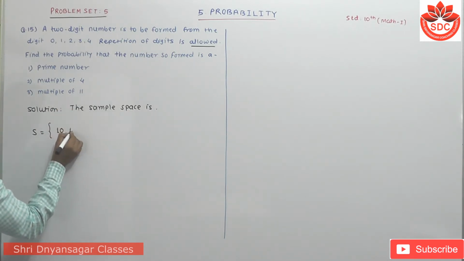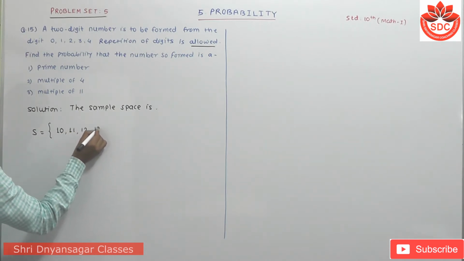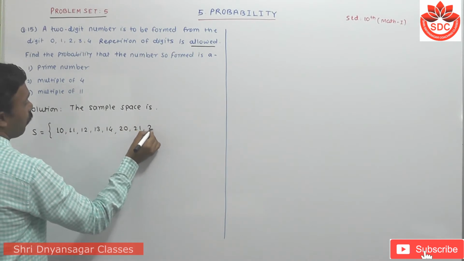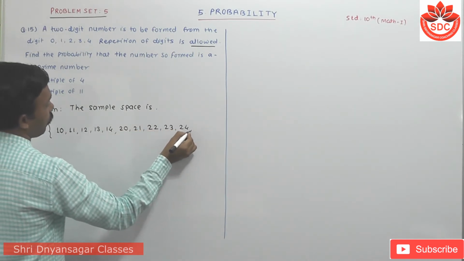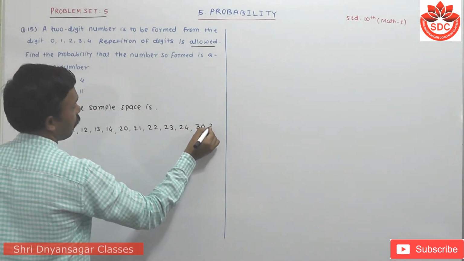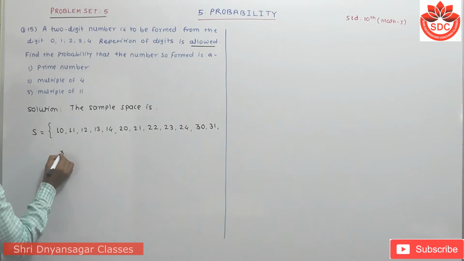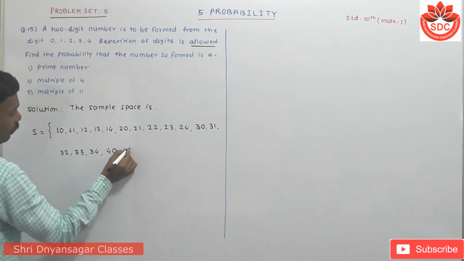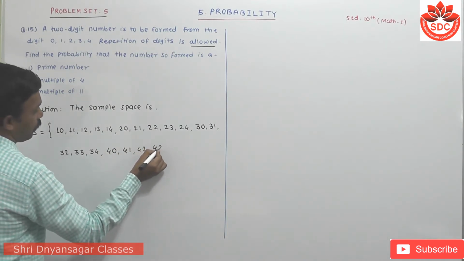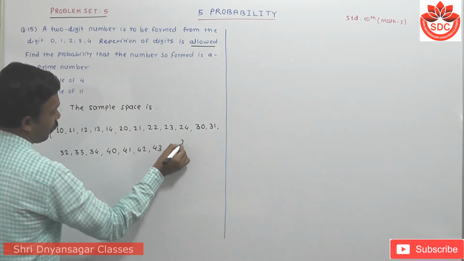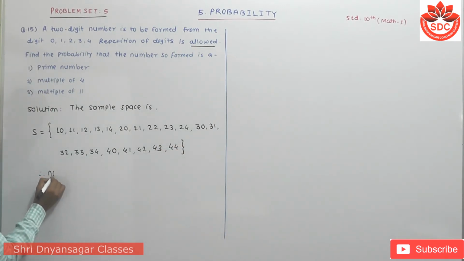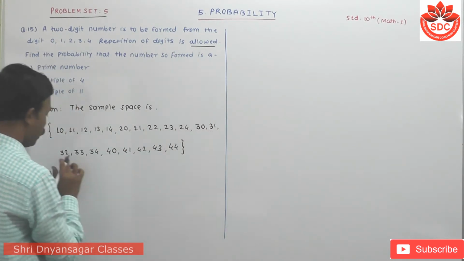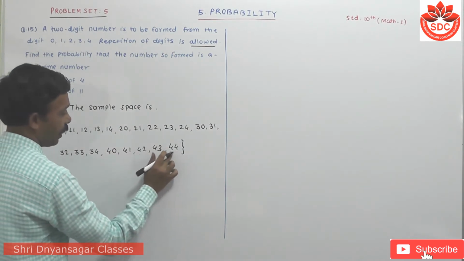Then repetition is allowed, so 11, then 12, 13, 14, then 20, 21, 22, 23, 24, then 30, 31, 32, 33, 34, then 40, 41, 42, 43, 44. Meaning that total number of N is 1, 2, 3, 4, 5, 6, 7, 8, 9, 10, 11, 12, 13, 14, 15, 16, 17, 18, 19 and 20.